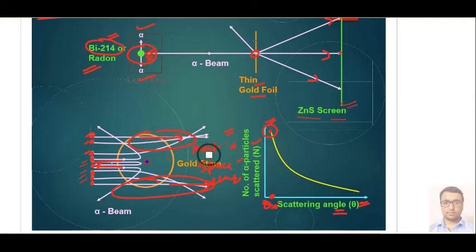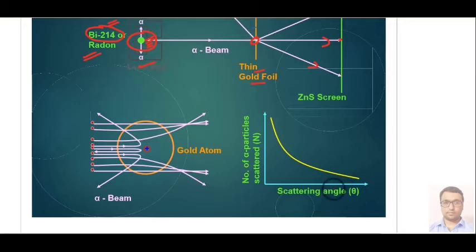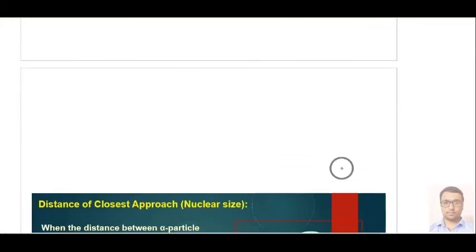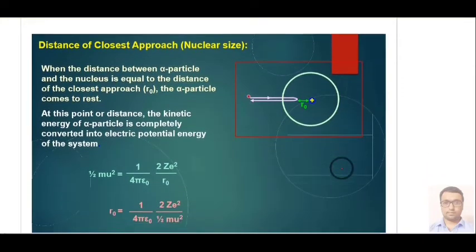After that we observe that as soon as the scattering angle increases, the number of alpha particles becomes very small, because you are increasing the scattering angle. Here you can understand.